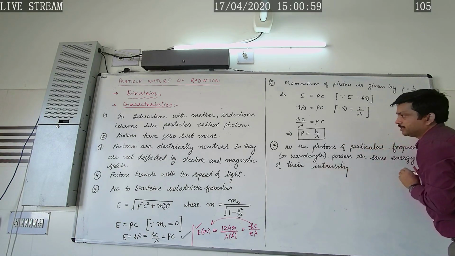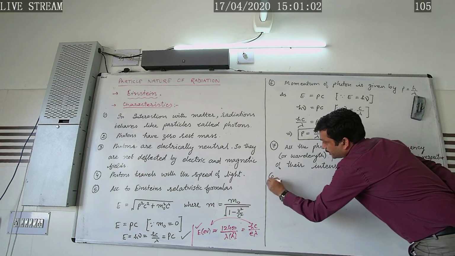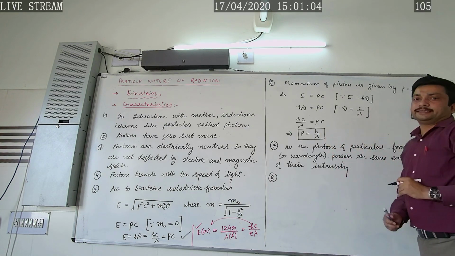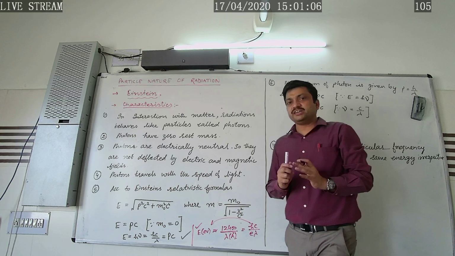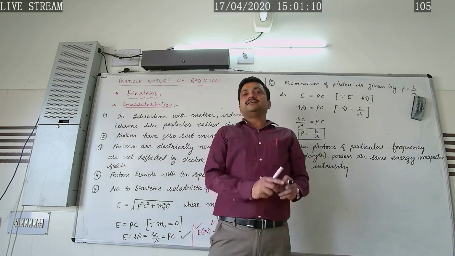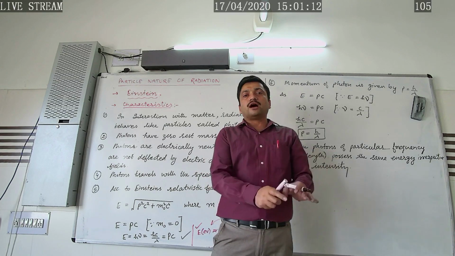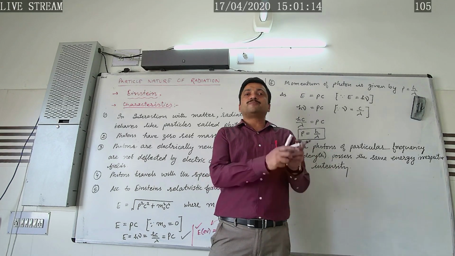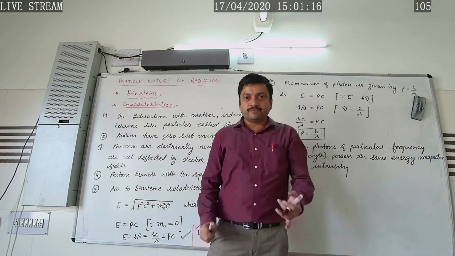Okay, so in this way we can explain this. Now what about the next point? Increase in the intensity. Suppose we increase the intensity of the incident radiation. As we know, intensity is proportional to the number of photons per unit area per unit time.